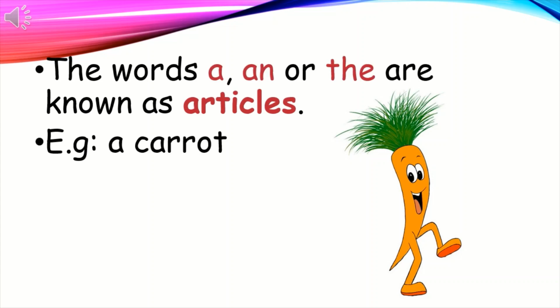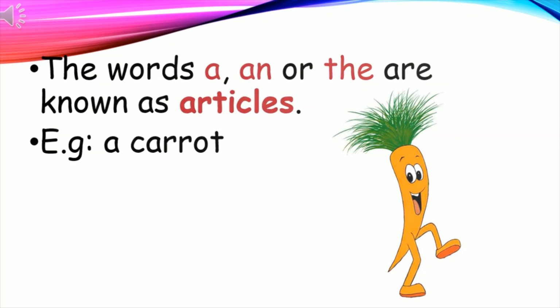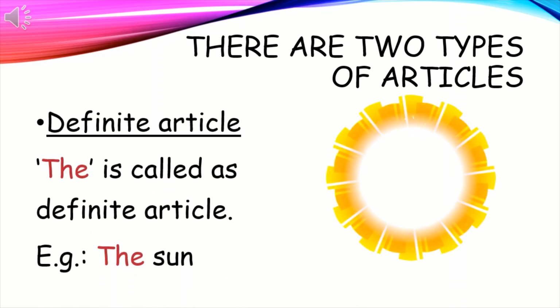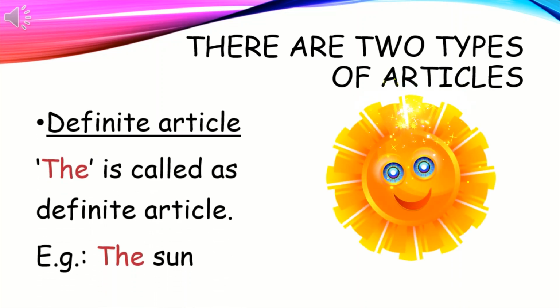The words a, an and the are known as articles. For example, a carrot. Do you know how many kinds of articles are there? There are two types of articles. First one is definite article.